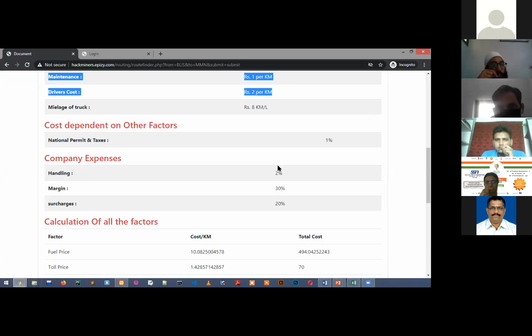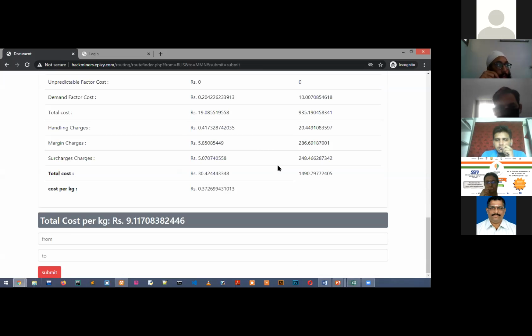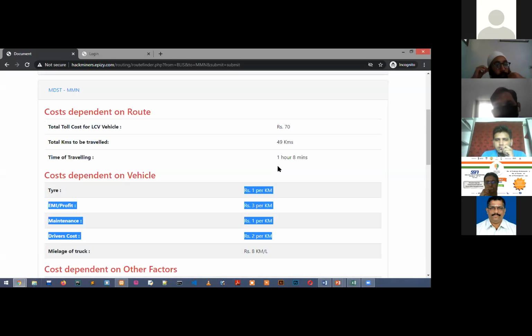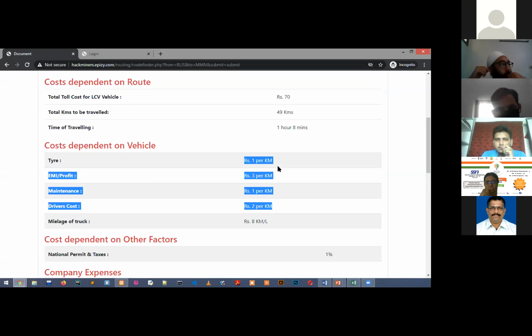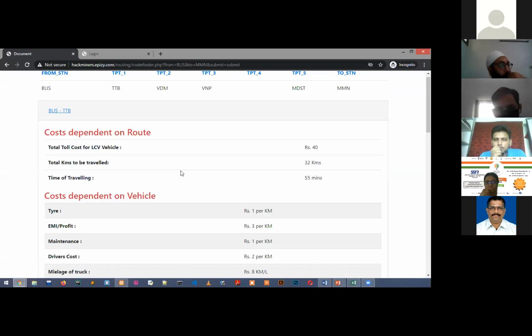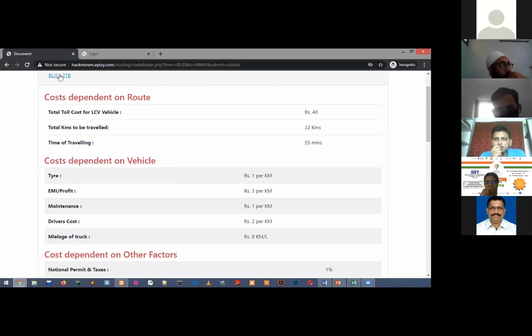This is too much, no? 9 rupees, and 20% higher, 25% higher. While I explain which type of vehicle will be used at what level. Sir, we have used it like that only, but the driver cost and the EMI cost for the truck can be different for you. That is a self-checking method, no? Like driver cost and all those. If I have given you exact rates, whatever calculation you did, you have to verify whatever was there at that time.